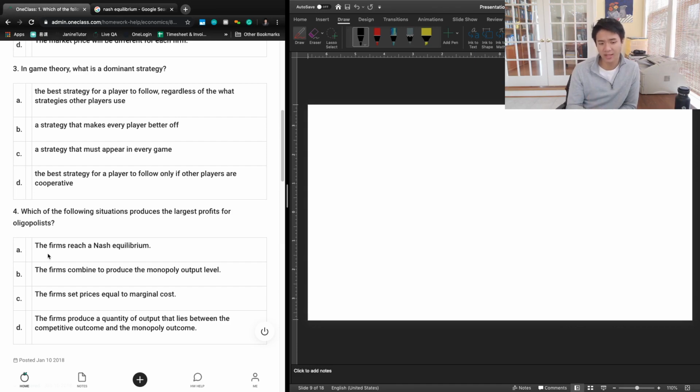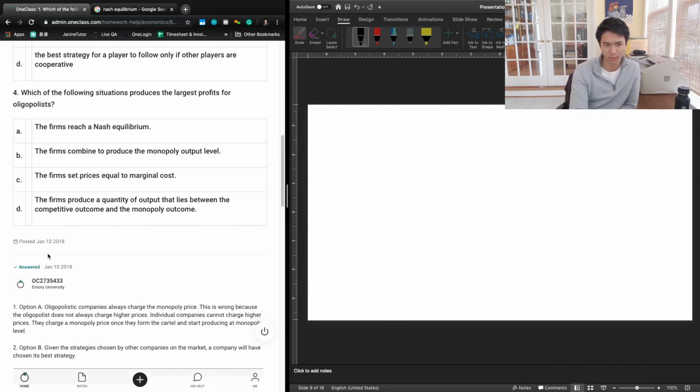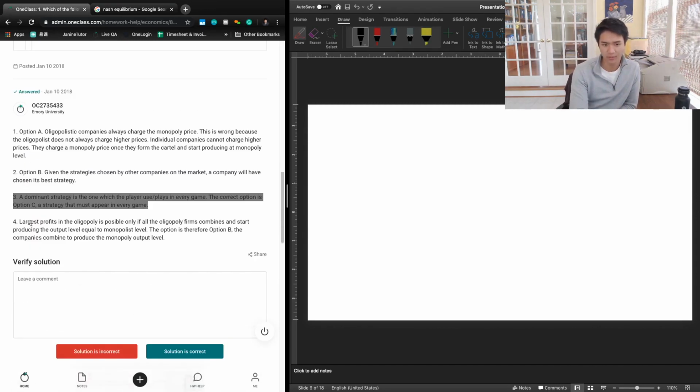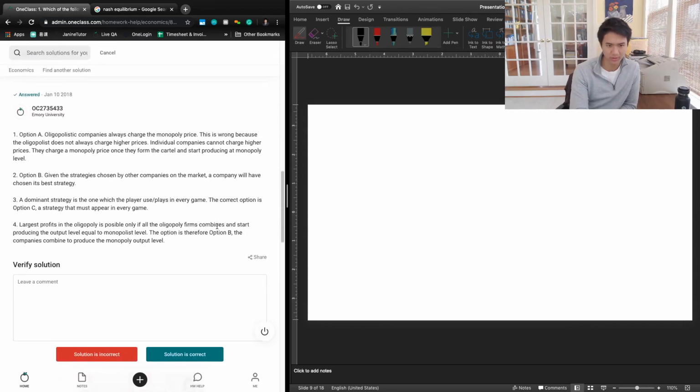So the output that lies between the competitive outcome and the monopoly outcome, that's the regular oligopoly outcome. But the largest profits available are the monopoly outcome, and that's going to be answer choice B, where the firms combine to produce the monopoly output level, aka forming a cartel or through collusion. And so that's going to be the best answer choice. 4 is B. So the option is therefore option B. That's also the correct answer that the previous tutor provided.